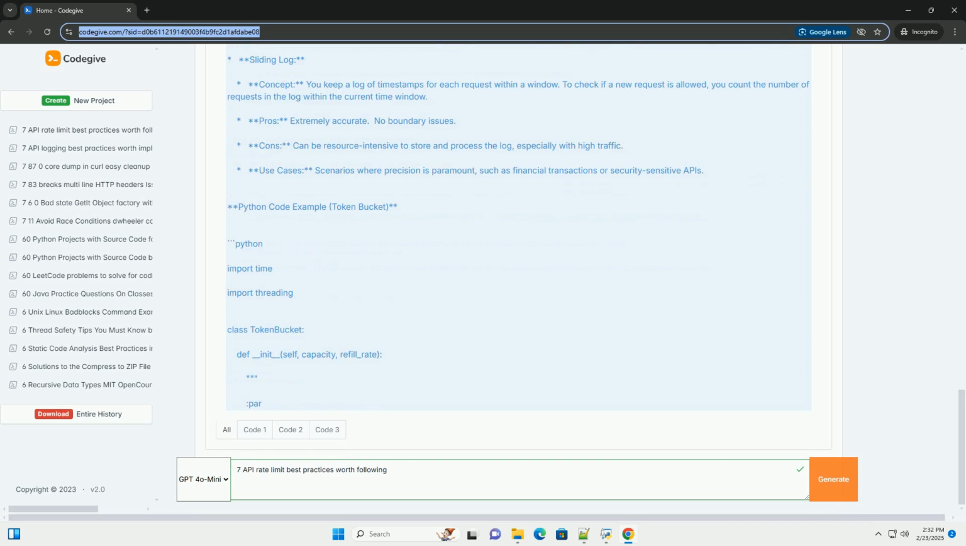Tools for monitoring. Cloud provider monitoring: AWS CloudWatch, Google Cloud Monitoring, Azure Monitor. Application Performance Monitoring, APM: New Relic, Datadog, Dynatrace. Log aggregation: ELK Stack, Elasticsearch, Logstash, Kibana, Splunk. Example, conceptual monitoring, simplified. Key takeaways.